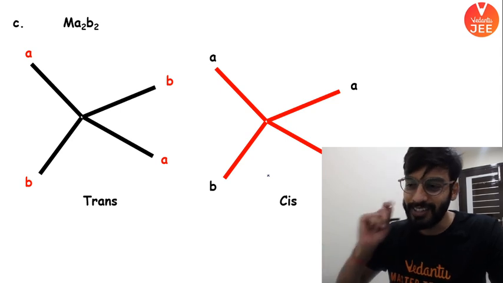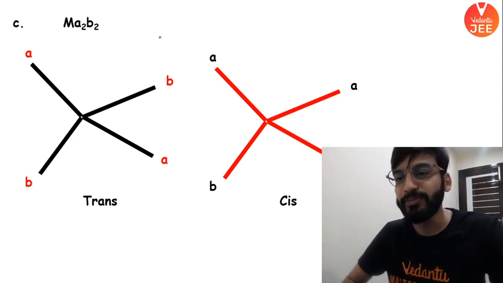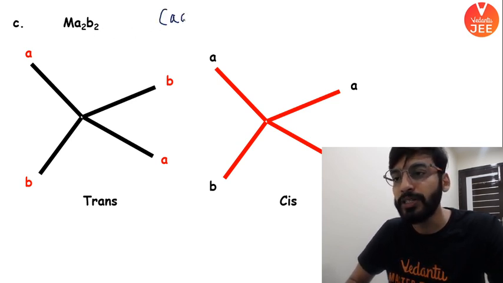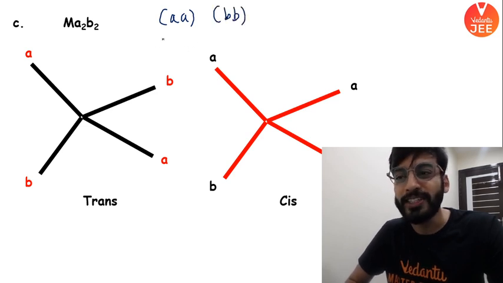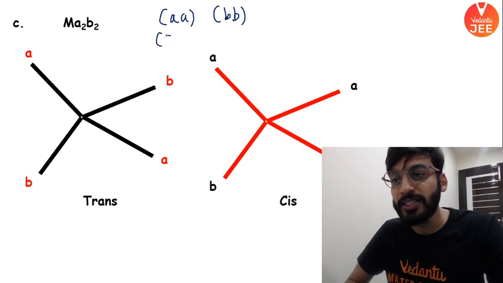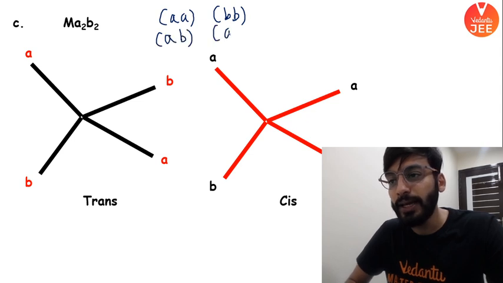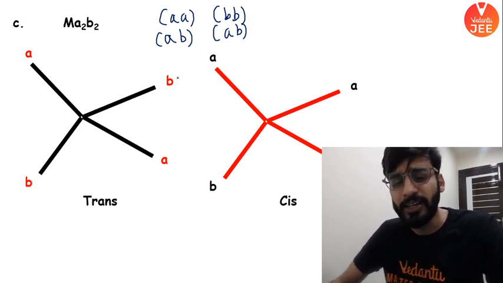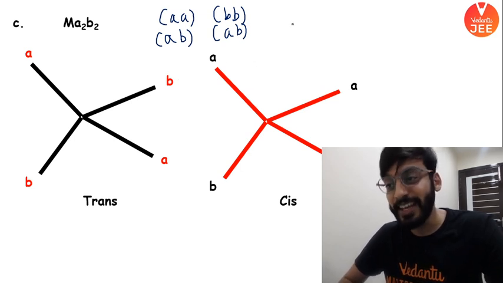Alright, next one is interesting and quite intriguing. Pay full attention. So combinations, I'm just making combinations. MA2B2. So one combination is A in front of A, B in front of B. One beautiful combination is this. Another combination is this. A in front of B, A in front of B. What about that? Do you have something else in your mind? Some other combination? We don't have any other combination. So I will say yes, it gives GI.